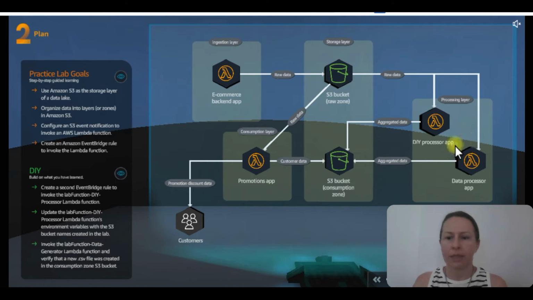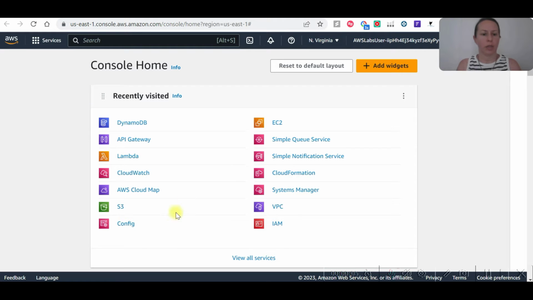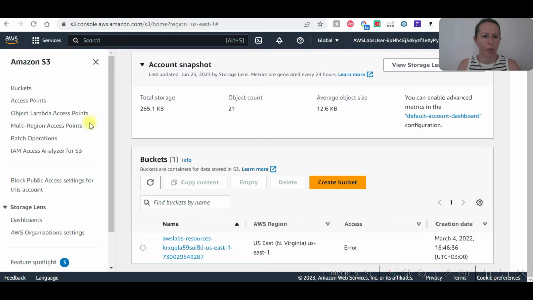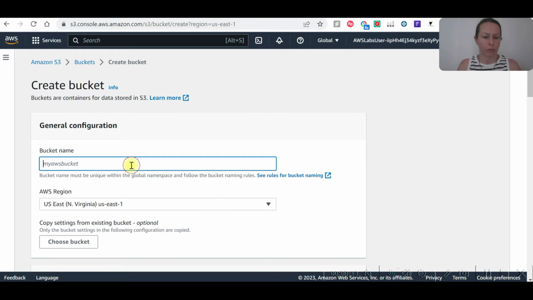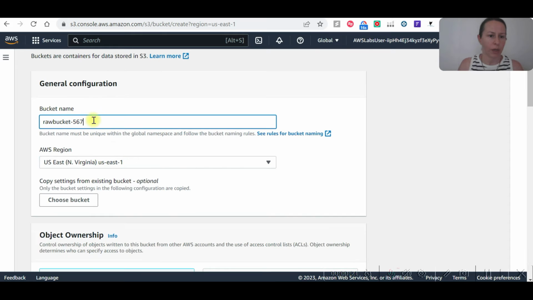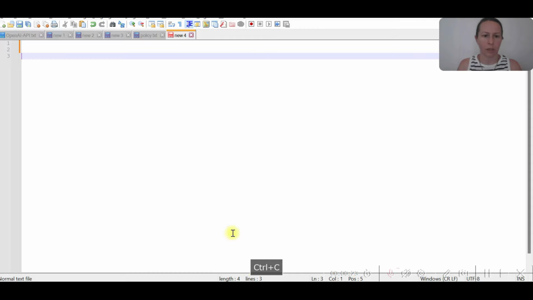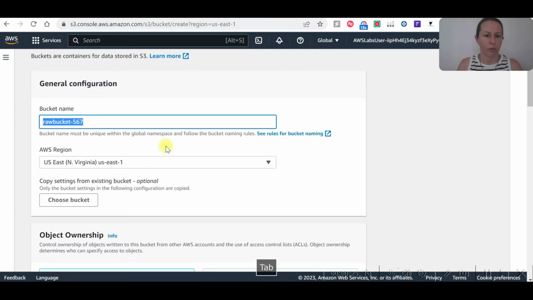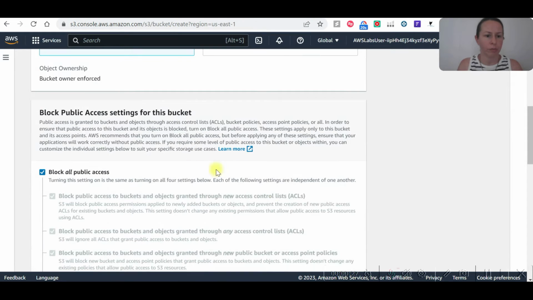So let's start practicing. The AWS console is up and running. Let's go to S3. Create a bucket, raw bucket, let's say 567, and take this down in your notepad so we can easily remember.